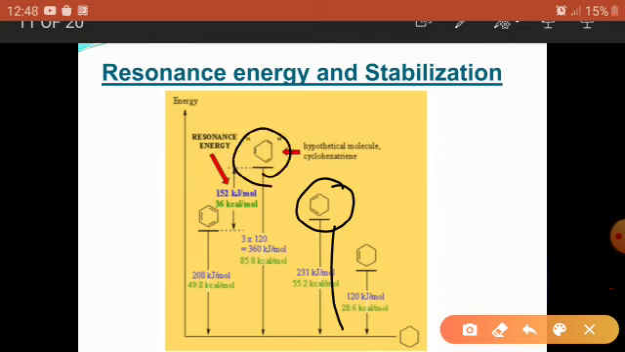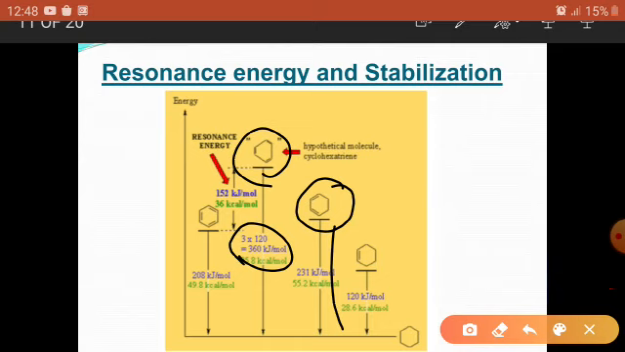cyclohexatriene is a hypothetical molecule. We know that a carbon-carbon double bond is shorter than a carbon-carbon single bond. So there would be a carbon-carbon double bond, then a single bond, and then again a double bond, showing that the double bond is shorter and the single bond is longer. It should be like the Kekulé structure, but that is not the real case. So the heat of hydrogenation is 3 times 120 kilojoules per mole, which should be 360 kilojoules per mole, but not in